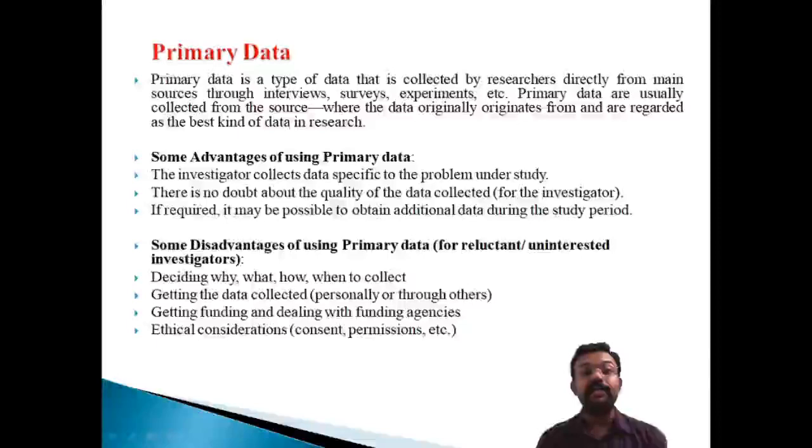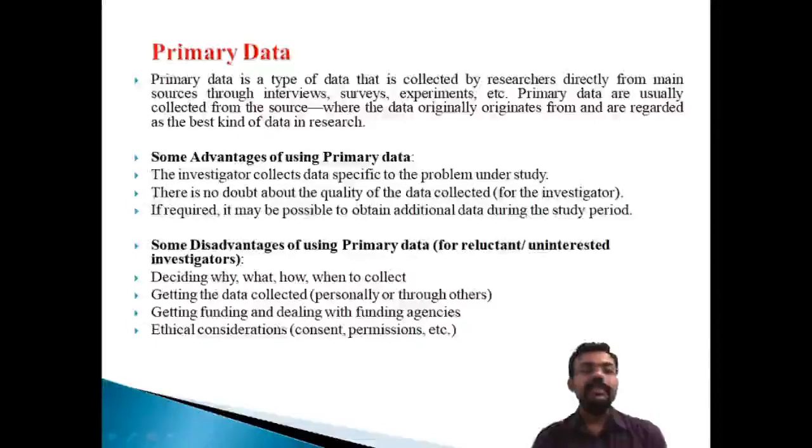Sometimes, for archaeological purposes, you need permission from the government, because the government sanctions this particular element. So without the permission we cannot collect the data. There are a lot of restrictions. For example, from the Taj Mahal point of view, the archaeological department is very strict. Whenever we are collecting the data, we must obtain the consent of the Archaeological Survey of India. So that's a very important element. That's the ethical consideration.